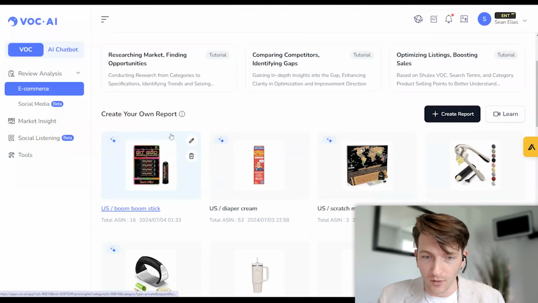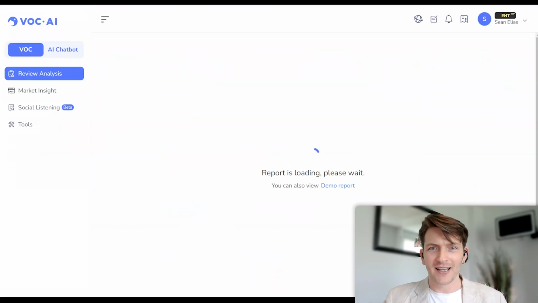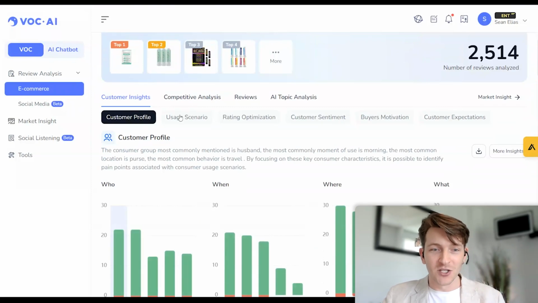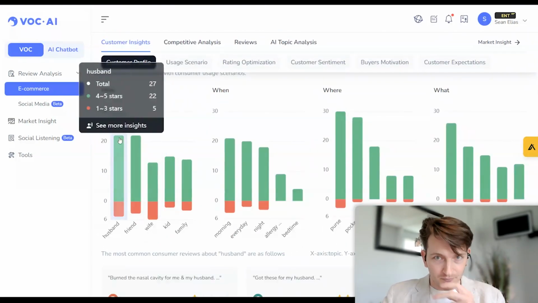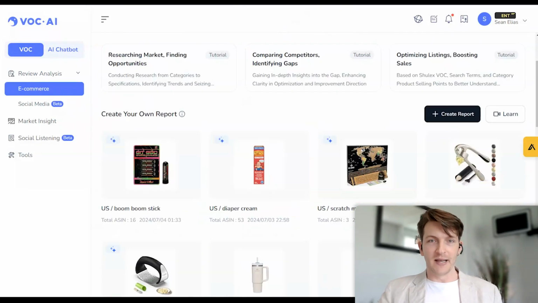And now I did 2 reports, one on the diaper cream, and then I also have these Boom Boom sticks, which I'm not sure if anyone knows about, but I didn't realize how many customer avatars actually buy these. I myself, I use them for increasing my focus and getting in state, ready for a work day or before sports, playing soccer. Other people use it for migraines, and that's kind of the information you're going to see. You find out what husbands use it for, what wives use it for, and then what their kids use it for. And you're going to see these graphs here. But we're going to go ahead and do this on the diaper cream today.